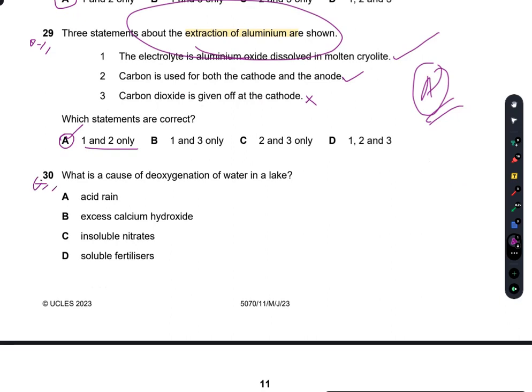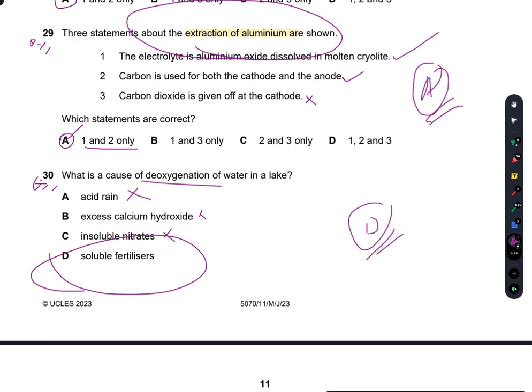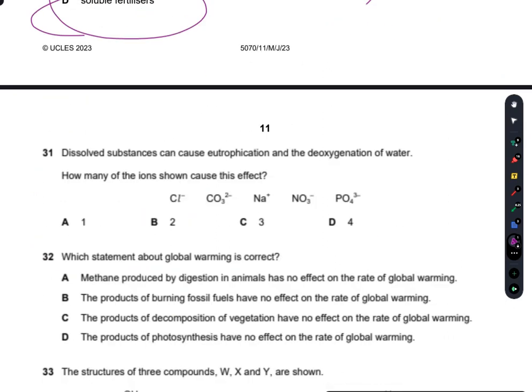Question number 30. What is the cause of deoxygenation of water in a lake? Acid rain, no. Excess calcium hydroxide, no. Insoluble nitrates, no. Soluble fertilizers are one of the main reasons why the water in a lake is deoxygenated. So D is the best choice.